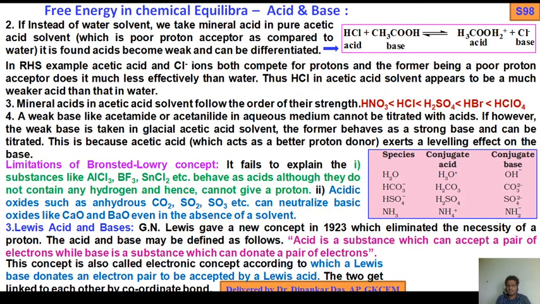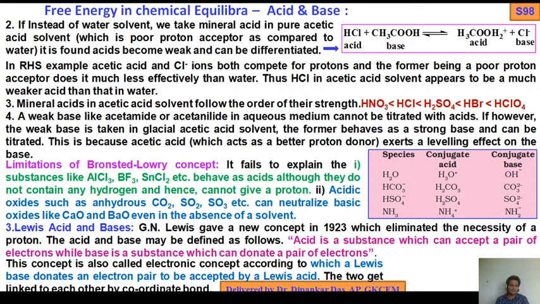G.N. Lewis gave a new concept in 1923 which eliminated the necessity of a proton. The acid and base may be defined as follows. Acid is a substance which can accept a pair of electrons, while base is a substance which can donate a pair of electrons.